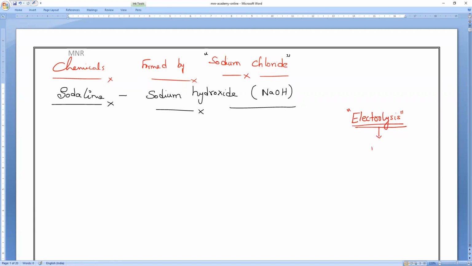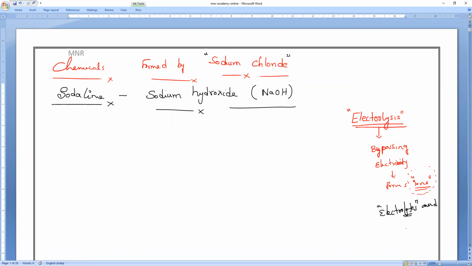So electrolysis means what? By passing the current, what will it form? By passing electricity, compounds will form into ions. Am I right or wrong? Yes, it forms ions. So it will conduct electricity only if it forms ions. Then only it is called an electrolyte. Remember or not? Electrolytes and non-electrolytes.